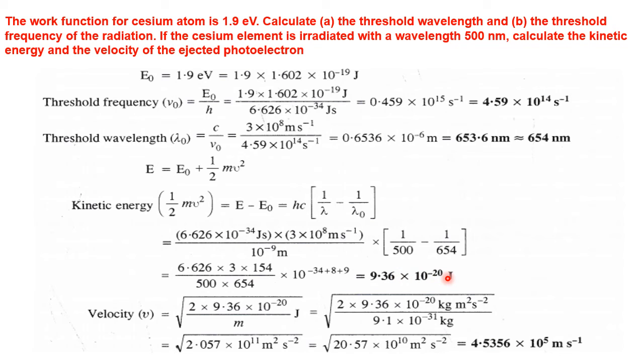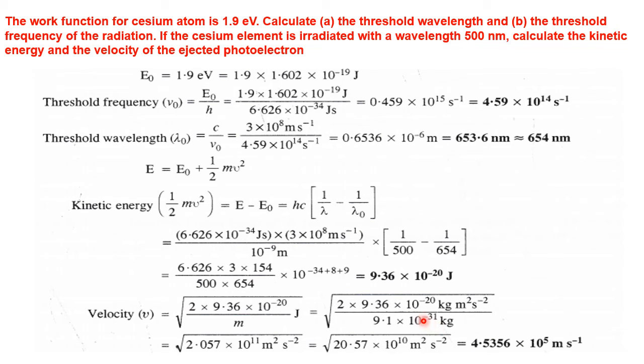That is half mv square equal to 9.36 into 10 to the power minus 20. Now what is v square equal to? It is 2 by m into this value. So 2 is here, 9.36 here, and 10 to the power minus 20 as usual. m is the mass of electron in kilogram. So joules is converted to kilogram here, because the mass of electron is in kilogram.